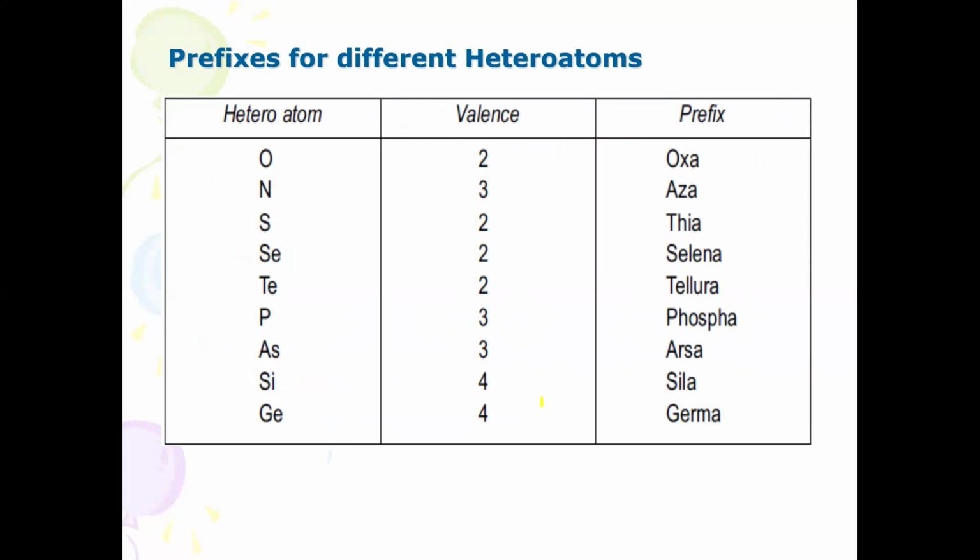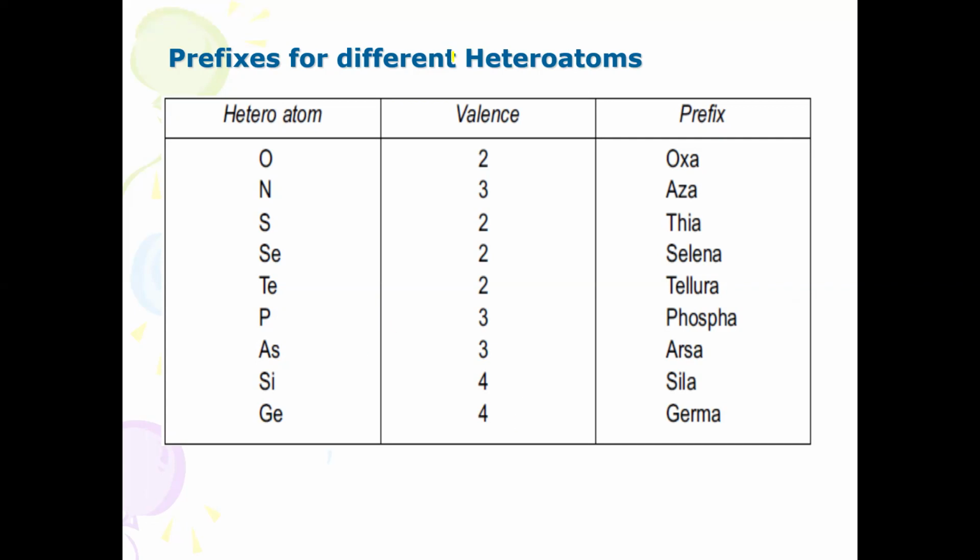You have learned about basic nomenclature, the IUPAC system of nomenclature, in open chain hydrocarbons. The IUPAC system of nomenclature of hydrocarbons consists of three important parts: prefix, word root, and suffix. For example, you can take chloromethane. Chloro is the prefix, meth is the word root, that is one carbon atom, and ane stands for single bond character. But in fact, while naming heterocyclic compounds, instead of word root, a stem is used. The suffix is with respect to ring size, and the prefix is with respect to heteroatom.